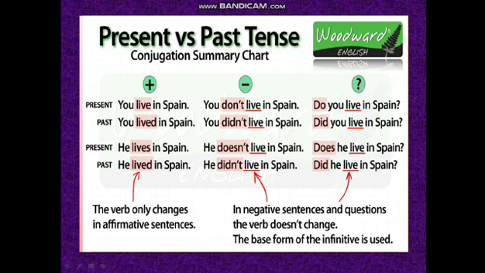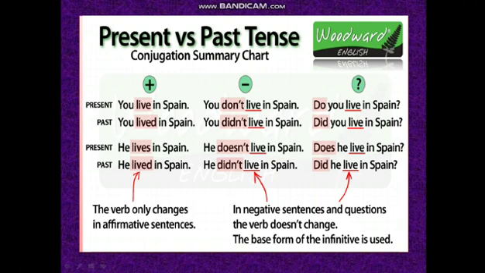Now present affirmative sentence: he lives in Spain. The difference between these two sentences is this: with you we generally use a verb without s, but here you have a singular subject. With a singular subject we generally add s to the verb. So he lives in Spain, but in past tense he lived in Spain.